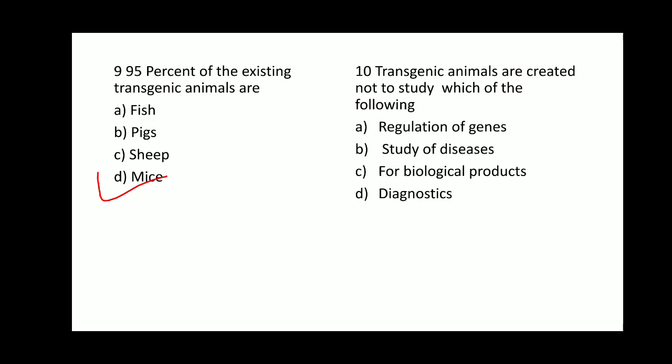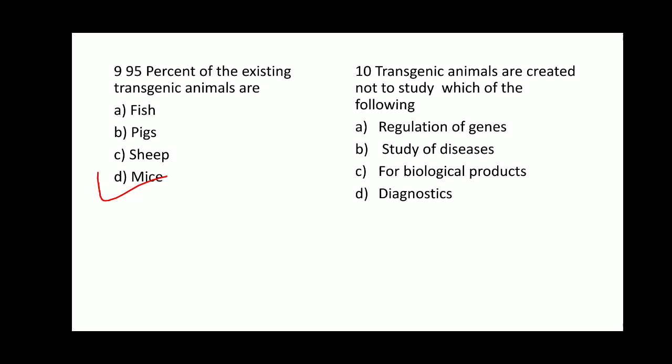Transgenic animals are created not to study which of the following. Option A, regulation of genes. Option B, study of diseases. Option C, for biological products. Option D, diagnostics. Okay, let us see each option now. What are the advantages of the transgenic animals? But the question is, for which purpose the transgenic animals are created not to study.